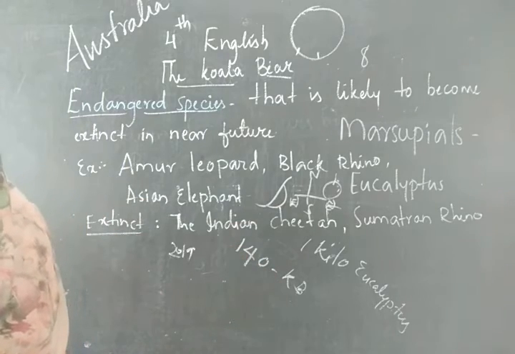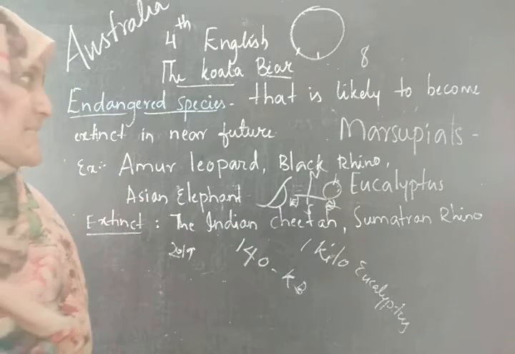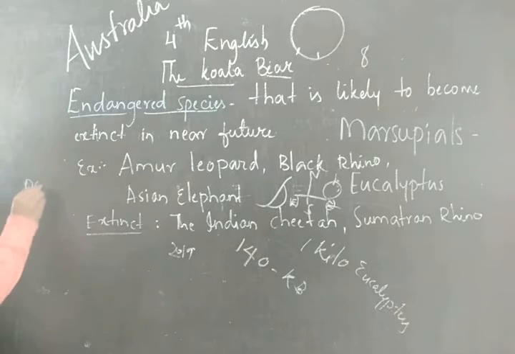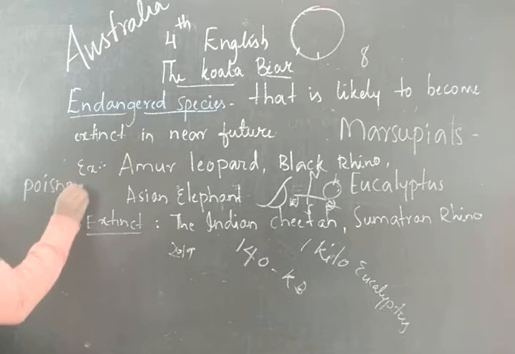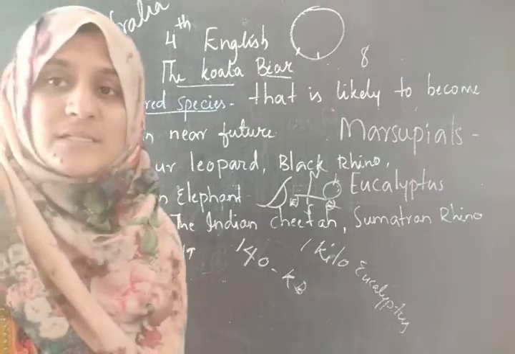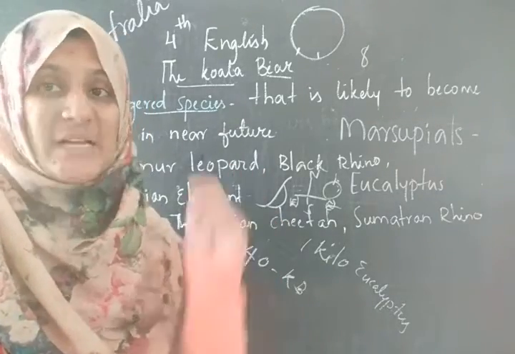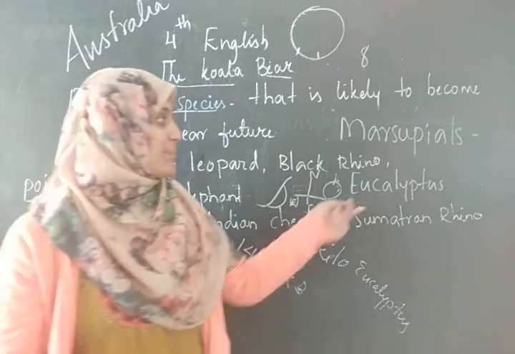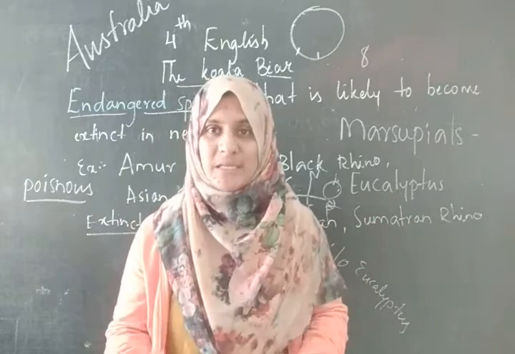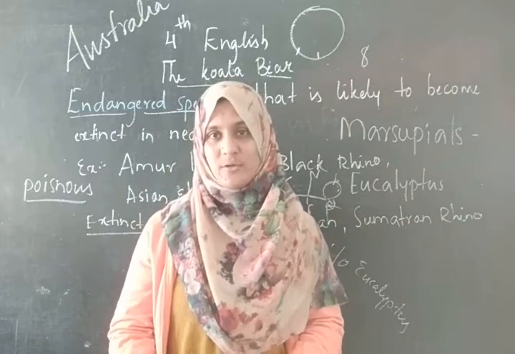Eucalyptus trees are very tough and often poisonous. The word poisonous, P-O-I-S-O-N-O-U-S. Poisonous means zehrila. See, these trees are poisonous trees. Which trees? Eucalyptus trees. But koalas have the ability to digest the food.